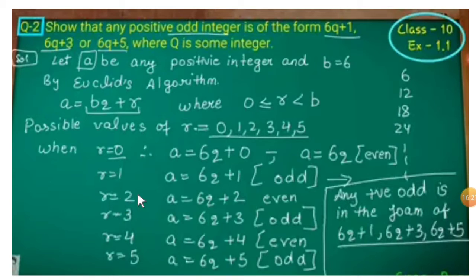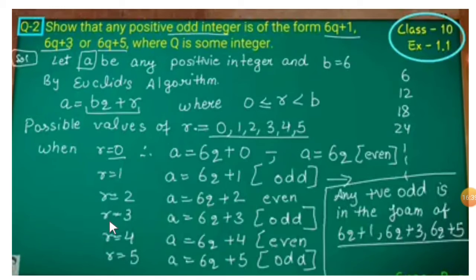Next, when r is equal to 2, a is equal to 6q plus 2. This will be an even number, because 6q is even, and even plus 2 gives us an even number only.